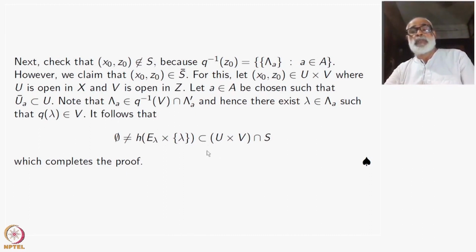There is an identity map. So that will be inside U cross V intersection S.